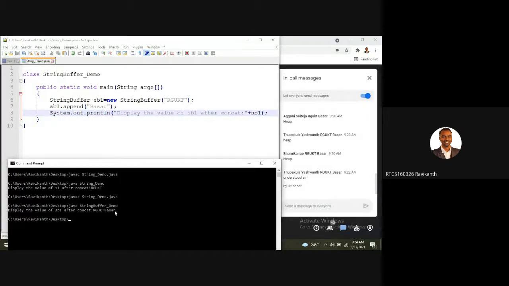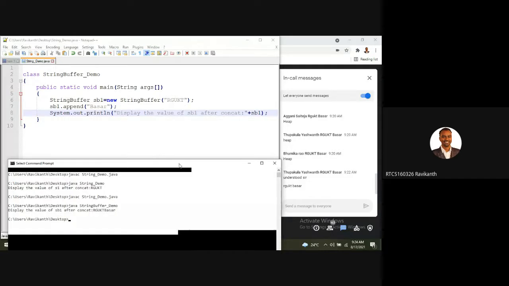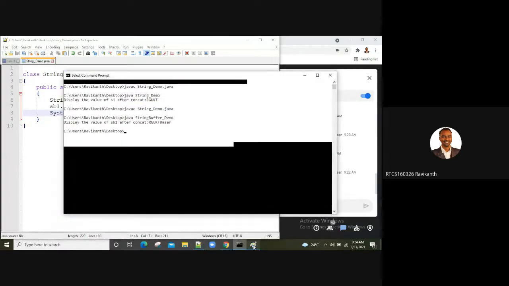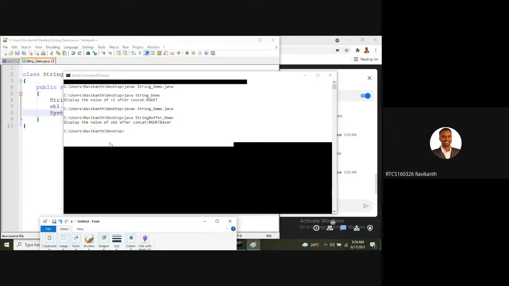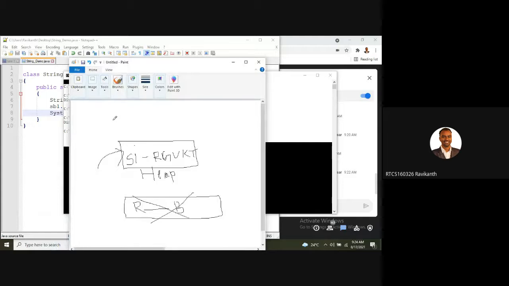Fine. Now here, what happened? When you go with StringBuffer, I said StringBuffer is mutable.